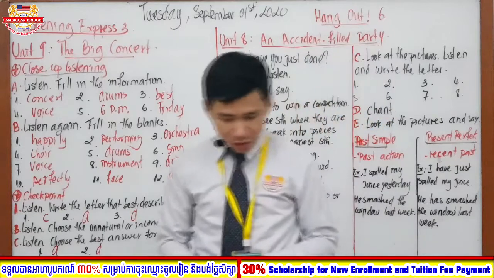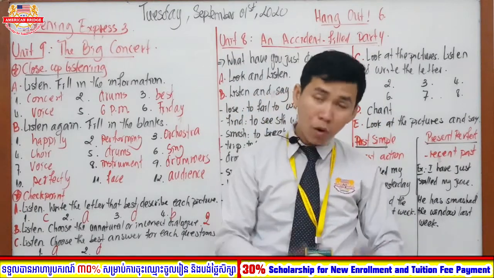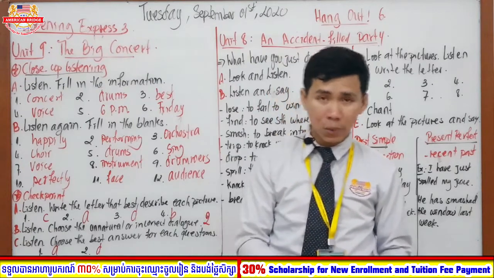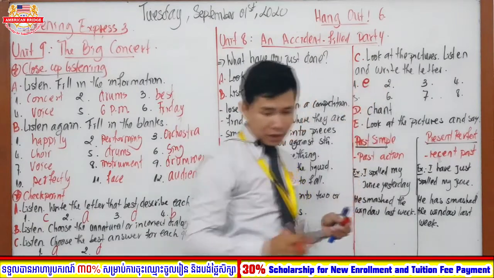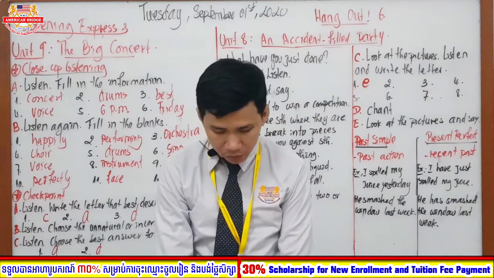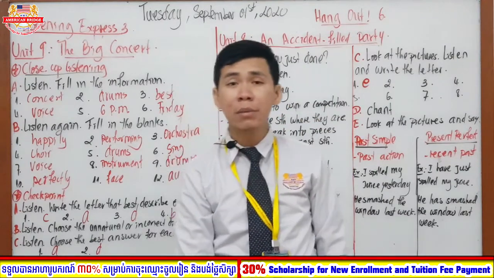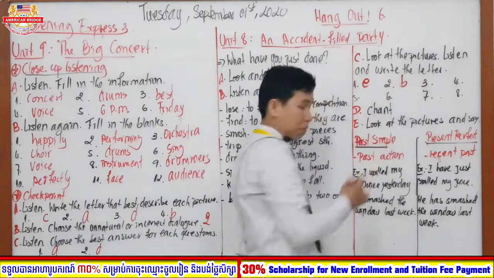Correct, right? So after you finish your listening, I believe that you might already know the answer. So number 1, what letter is going to be mentioned here, everyone? Very good. So number 1 is letter E. After number 1, it will move on to number 2. What letter is it? Great job. Number 2 is letter B.